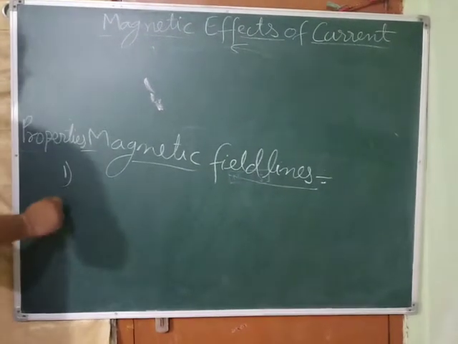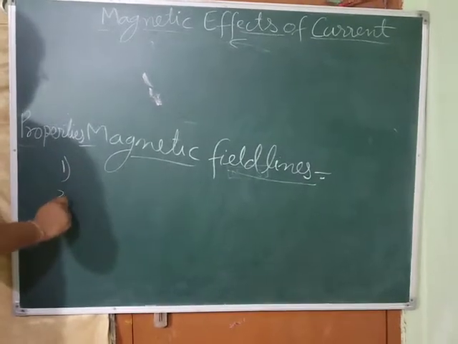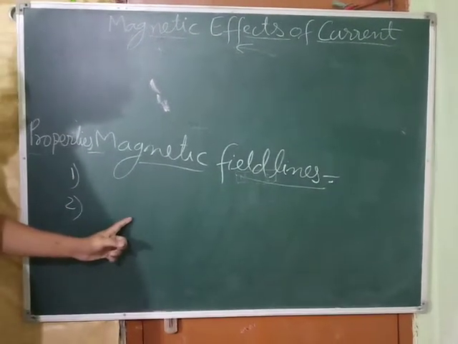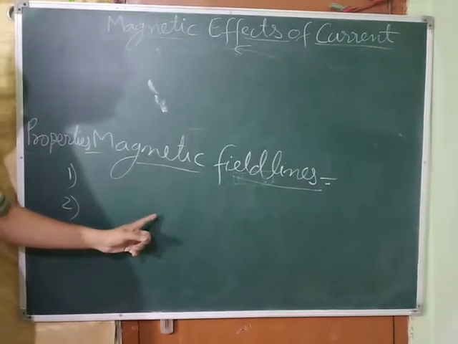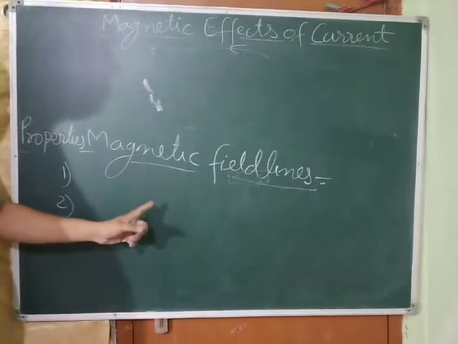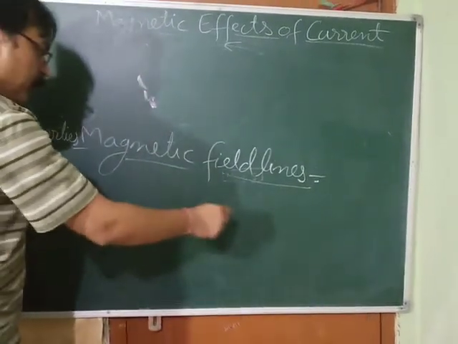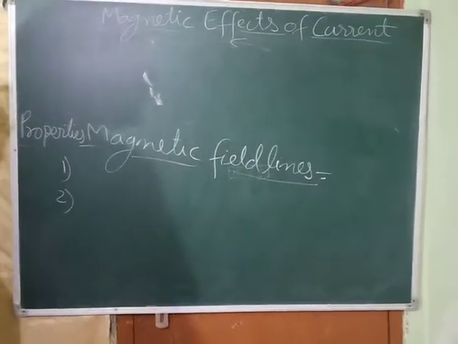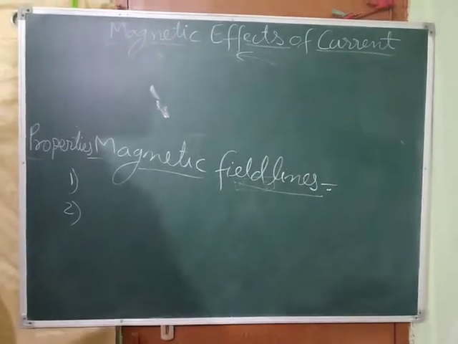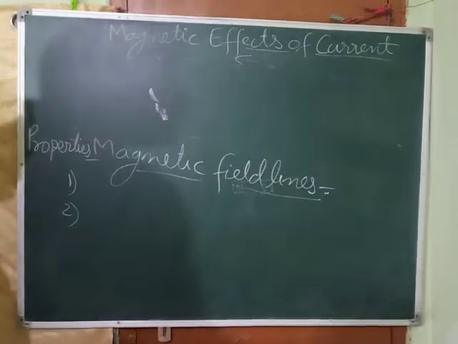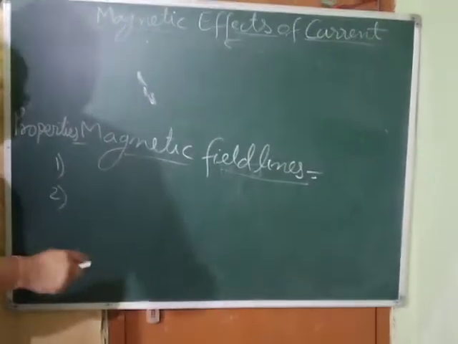Second property: these lines originate from the North Pole and terminate at the South Pole outside the magnet.